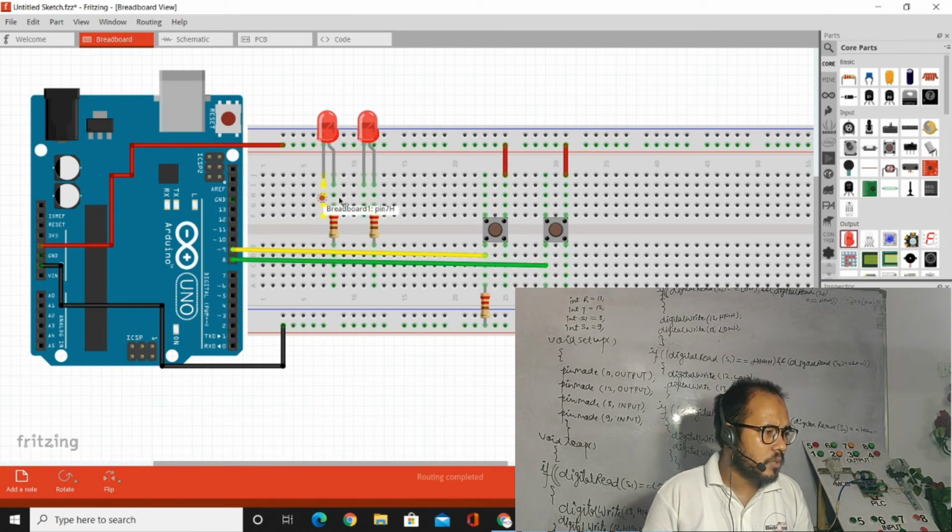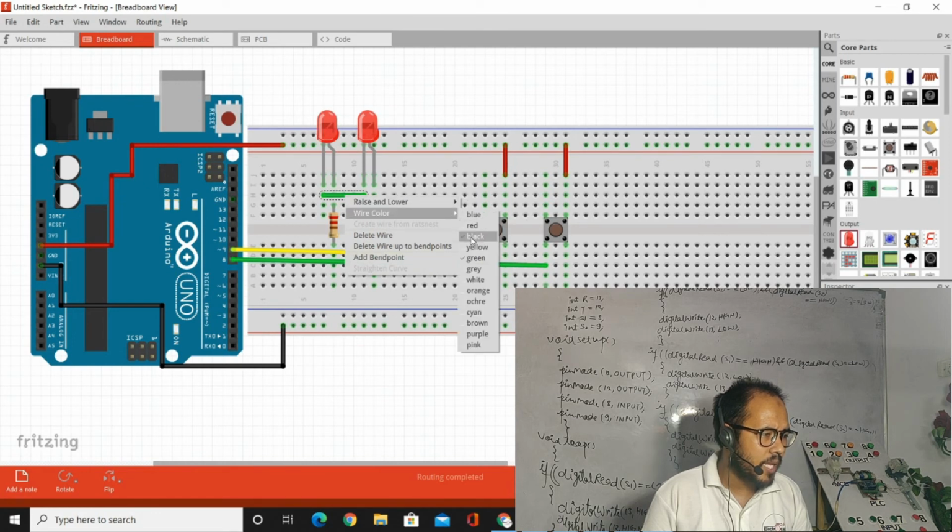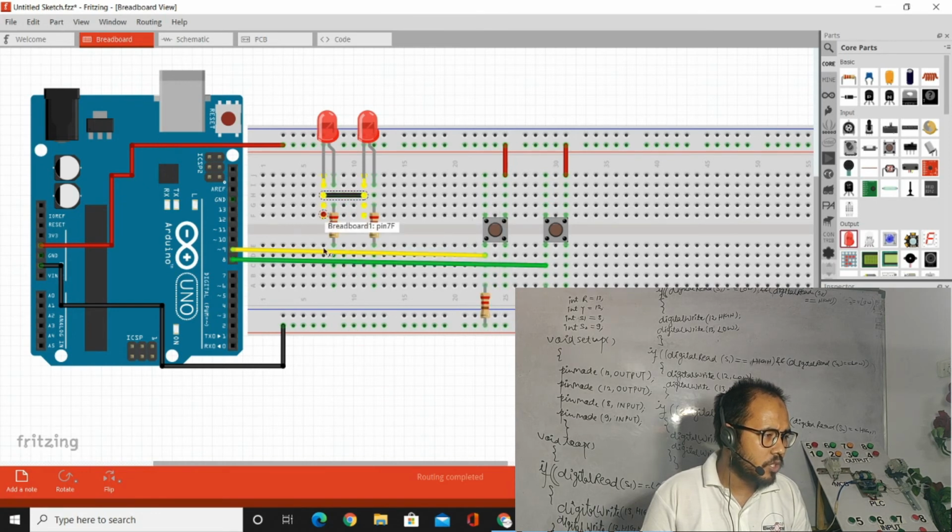So now we will connect this color to this, because this will go to the ground. So let's make it black. You should choose this one, black color. Black is here, and the black is going to connect to the ground.